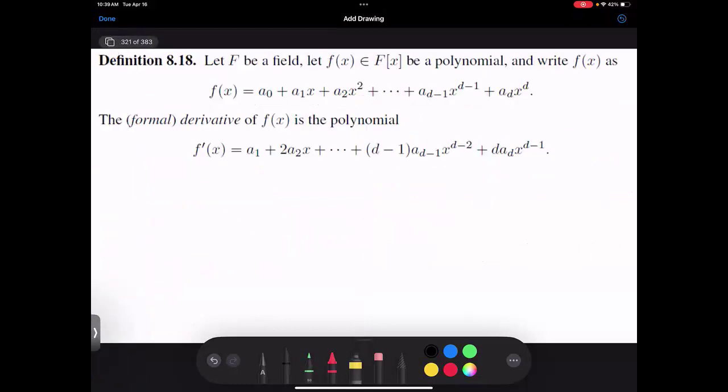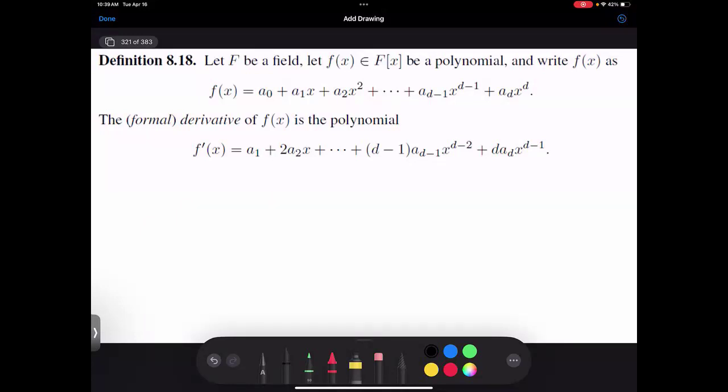Okay, so now this is a great opportunity to look at something you've seen before with a completely different purpose. So big F is a field, little f is a polynomial. It's now allowed to be the 0 polynomial. And we write little f as a0 plus a1x plus a2x squared all the way up to adx to the d. And then the formal derivative is defined by just decreasing the powers of x by 1 and multiplying the coefficient in front of x by the power of x. So we have a1 plus 2a2x and so on. So we lose the constant term.